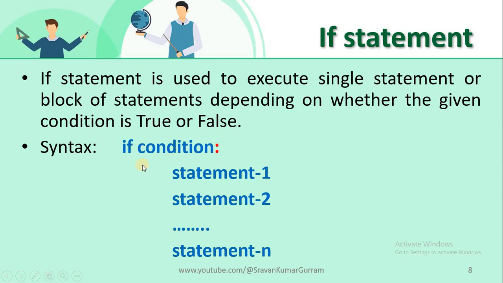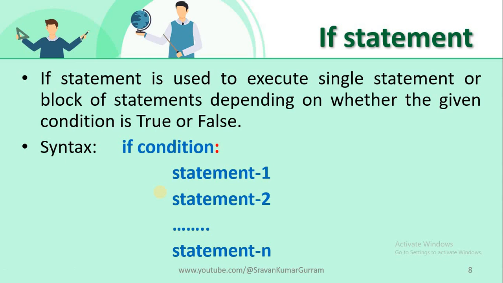The important point is that after the colon, you can observe we are giving a space here. This indicates that all the statements are within the block of the if. This space is called indentation. Indentation is used to specify a particular block.